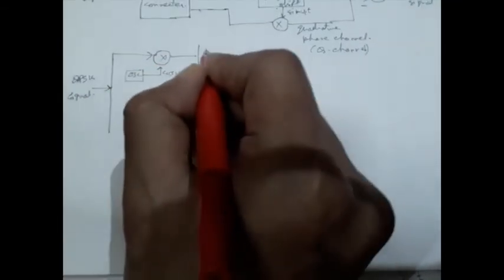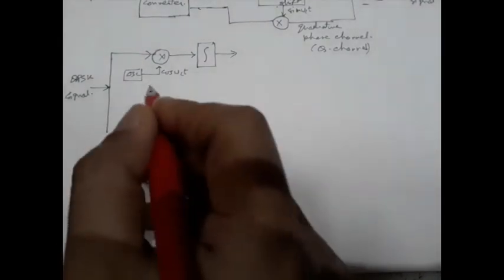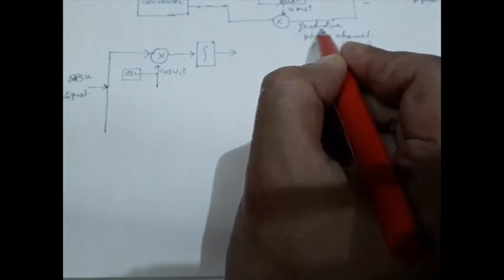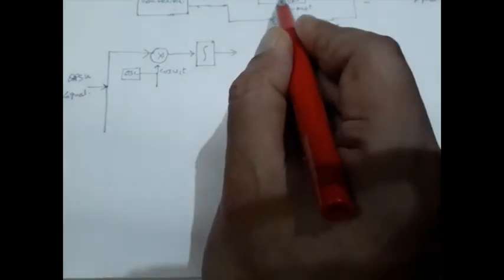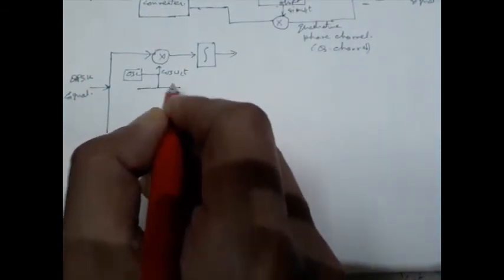So we have a product modulator and then an integrator, a conventional synchronous detector. In the lower channel, mind it, the quadrature channel or Q channel was modulated by a sine function. This oscillator is generating a cosine function, so we have to convert it into a sine function.